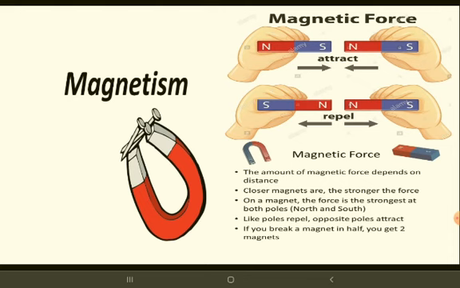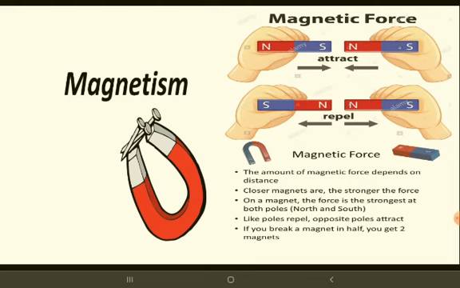There are two poles in a magnet. So look at the picture: two poles, north and south. One side is marked north, one side south. So north is called the north pole, and south is called the south pole. Like poles, north and north, never attract, they only repel. But north and south will attract. That is one speciality of magnets, children. Same poles never attract; only opposite poles, south to north, attract. South to south never attracts, it repels.